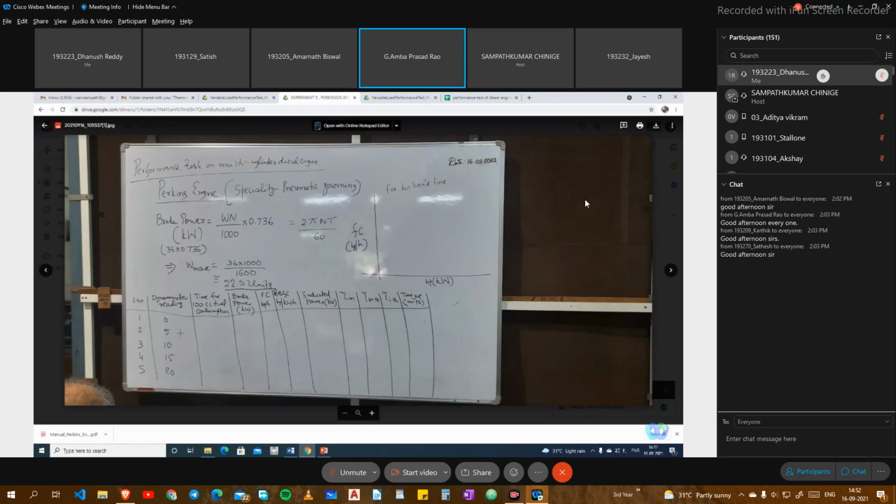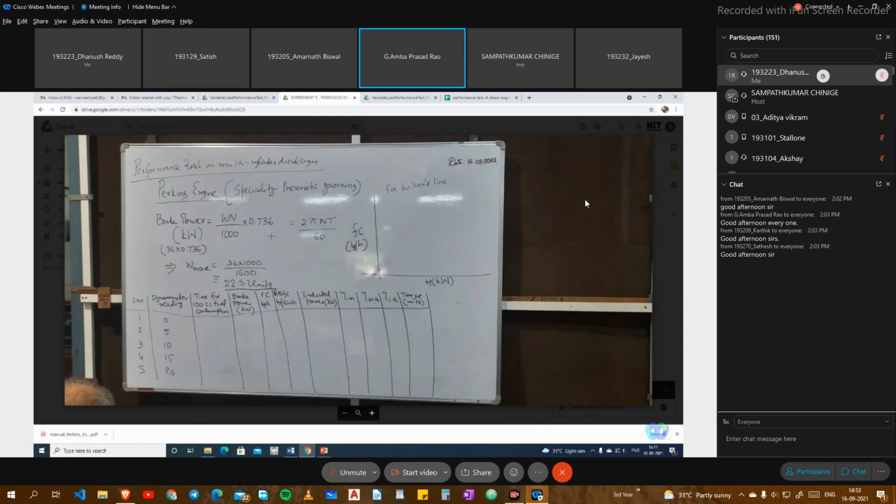At each load, we are trying to bring the engine to 1600 RPM, and after allowing it to run for some time, we are noting down the time taken for 100 cc of fuel consumption. So essentially this is the time per 100 cc. From that we can get the value of fuel consumption. This is column 1, 2, 3, and the fourth is brake power. Brake power can be calculated corresponding to each load.